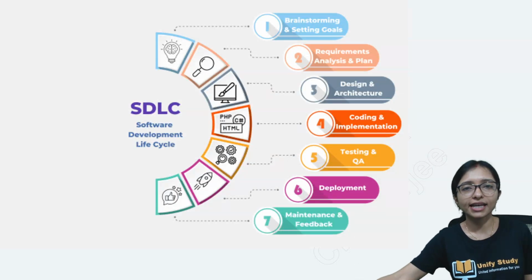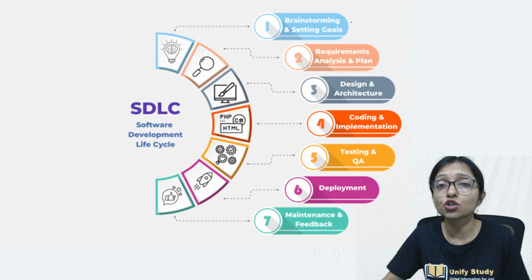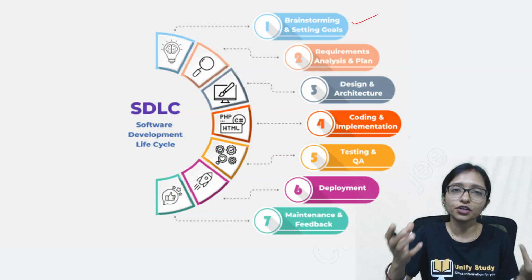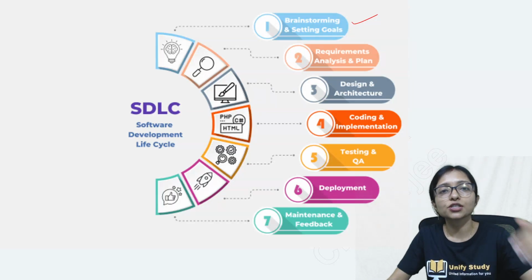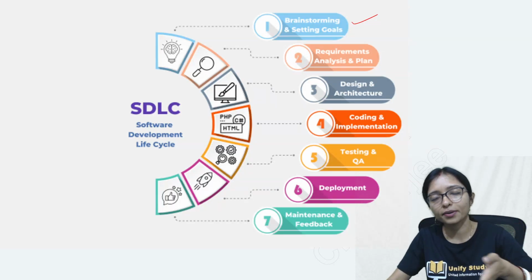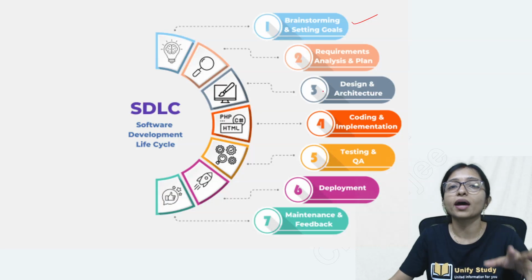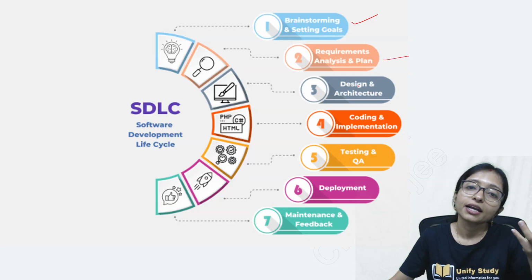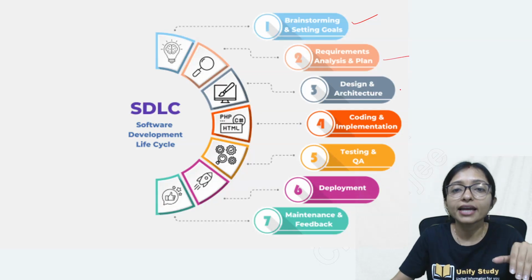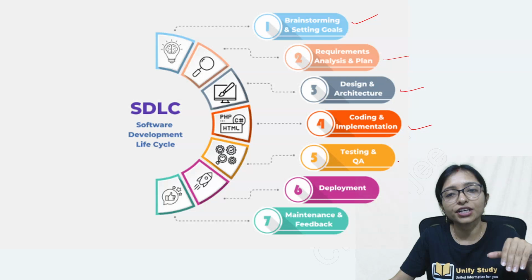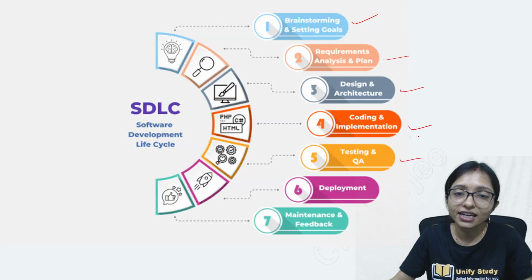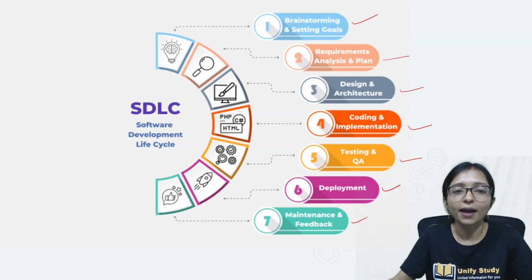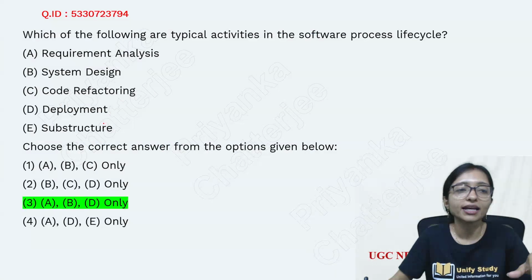Why option 3? Because in SDLC, first of all, you are doing brainstorming with the client. That means what is your expectation, how you are going to build it, what features you want. With the customer, the developers need to do requirement analysis, and for that the brainstorming interview is required. After that, requirement analysis and plan, then design the architecture, coding and implementation, then testing and quality assurance, finally deployment and then maintenance and feedback. This is the process. That's why you are getting the answer here.